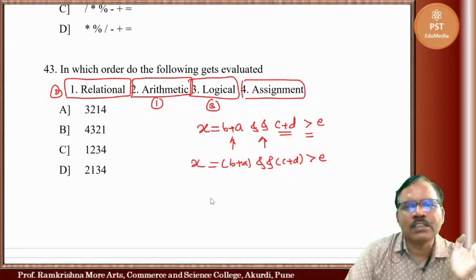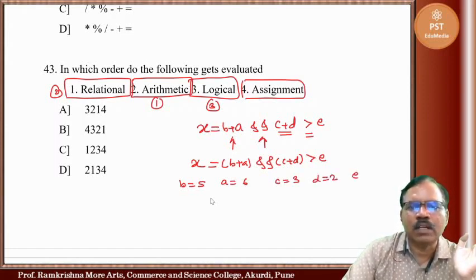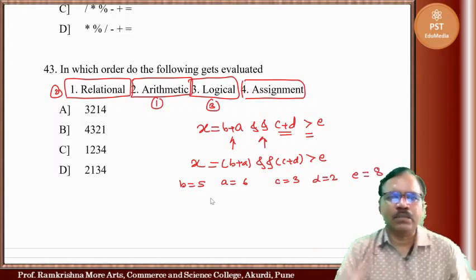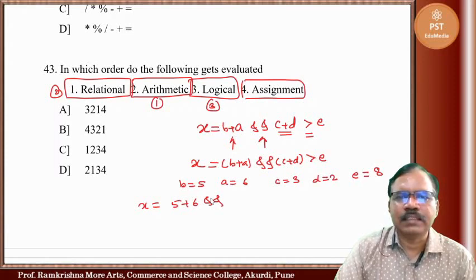For example, suppose B is equal to 5, A is equal to 6, C is equal to 3, D is equal to 2 and E is equal to suppose 8. These are inputs. Then what is X? X is equal to 5 plus 6 and C plus D means 3 plus 2 greater than 8.